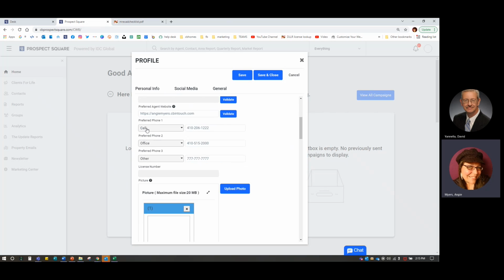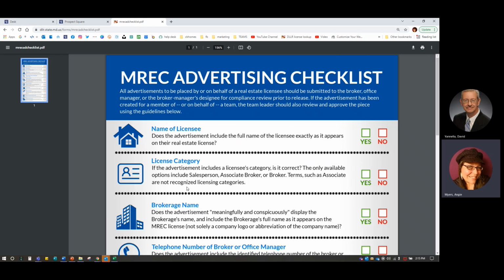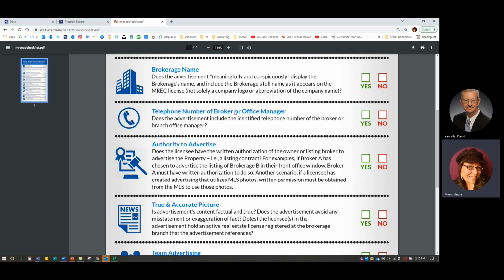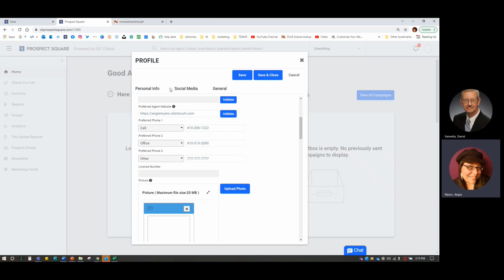Also, here I have my cell phone, and I also have my labeled office phone number. The reason for that is the telephone number of the broker or the office manager. Does the advertisement, the marketing, anything that you are pushing out with your information on it in a real estate capacity include the identified phone number of the broker or the branch office manager? So your BVP, your branch vice president, your office, we do have to identify or label that number.